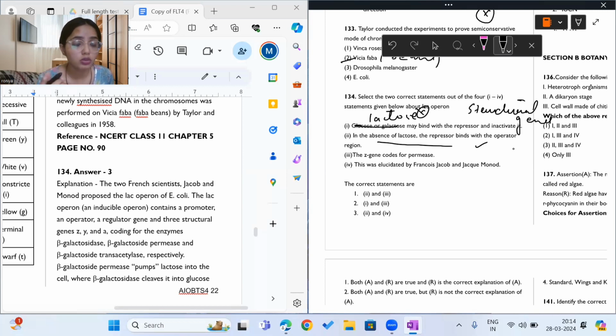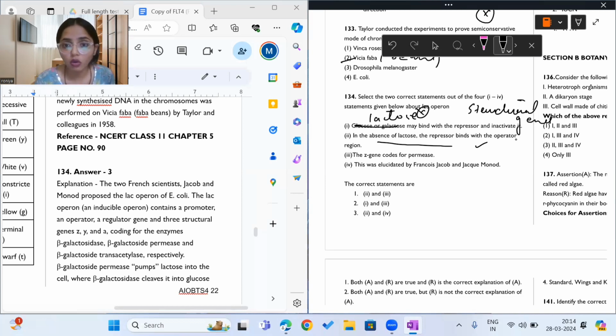Now because lactose is not there, we do not require those enzymes which break down lactose. That is why in the absence of lactose, the repressor binds with the operator and stops the transcription of the enzymes which are required for breaking down lactose.